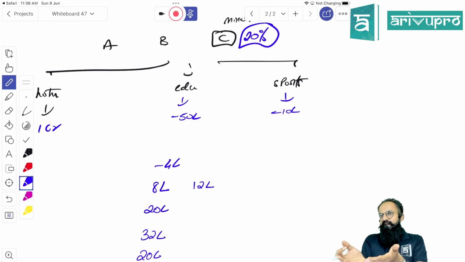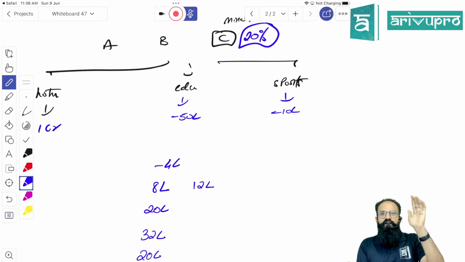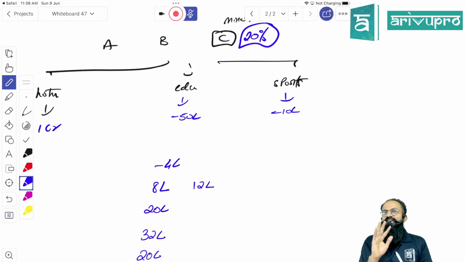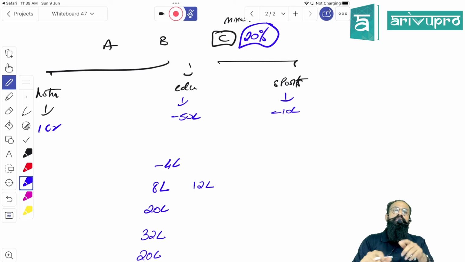See, we have taken him as a beneficiary. Beneficiary means whatever we make, we'll be giving you 20% of it. That is what a beneficiary is. So he'll get 8 lakhs, is what you are thinking. You are saying minus 4 lakh. You tell me, what is the answer? Minus 4 lakhs. Plus 4 lakh.